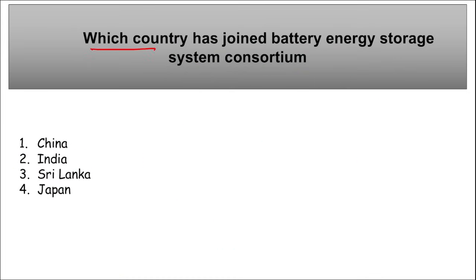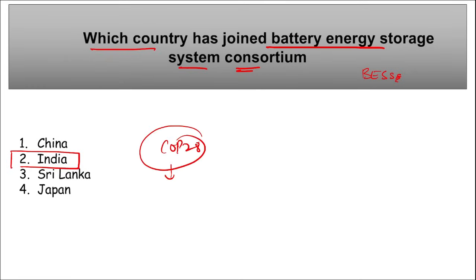Next, which country has joined Battery Energy Storage System Consortium, that is BESS Consortium? So which is it? It is our country, India, right? During the 2023 COP28, right, India became a member of BESS Consortium. Correct? This was led by Global Leadership Council of the Global Energy Alliance for People and Planet.